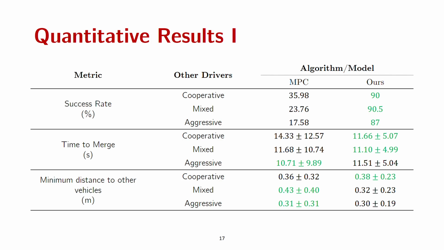Quantitatively, we far outperform a model predictive control based baseline. The details of this baseline are in our paper. Our policy achieves high success rates and good performance on two other metrics of importance. We have low times to merge or change lanes, and we maintain comfortable distances to other vehicles on the road. In this table on screen, and in the one that follows a couple slides from now, we highlight the best value in each row in green.